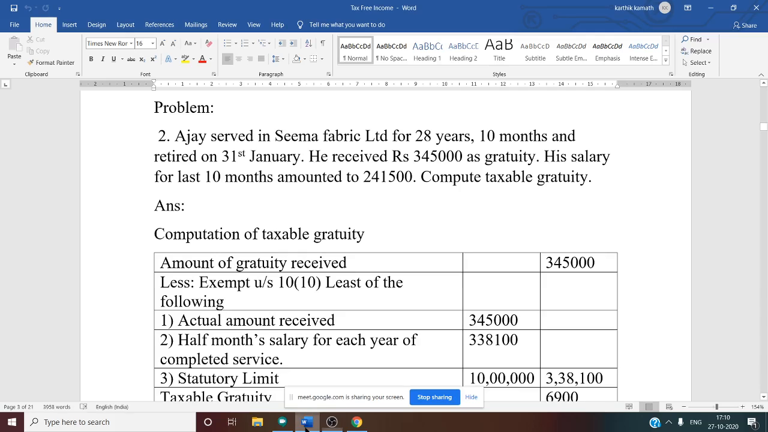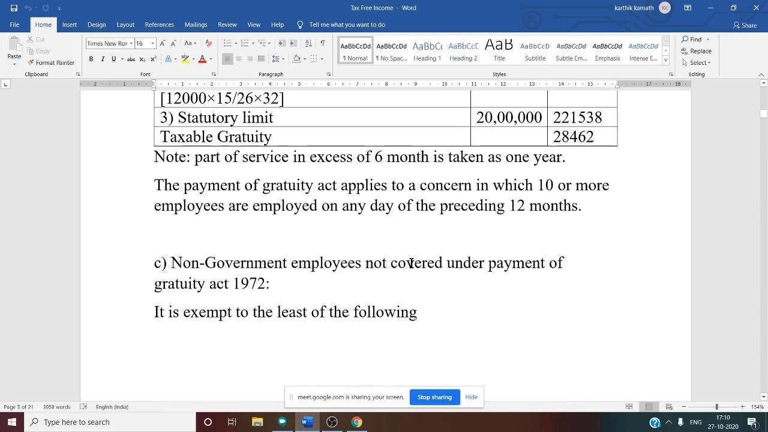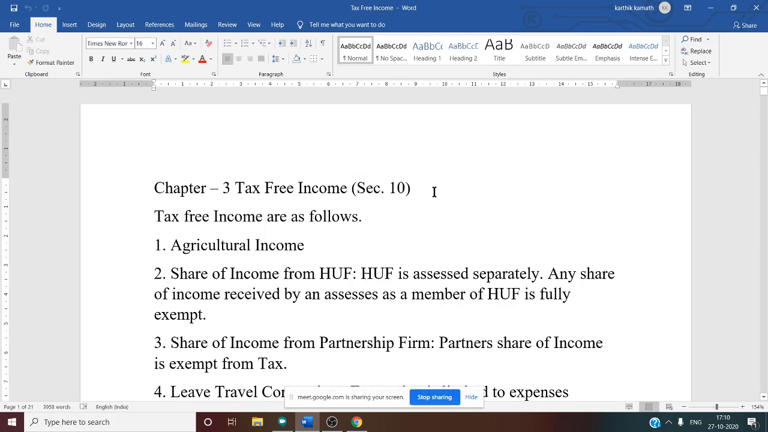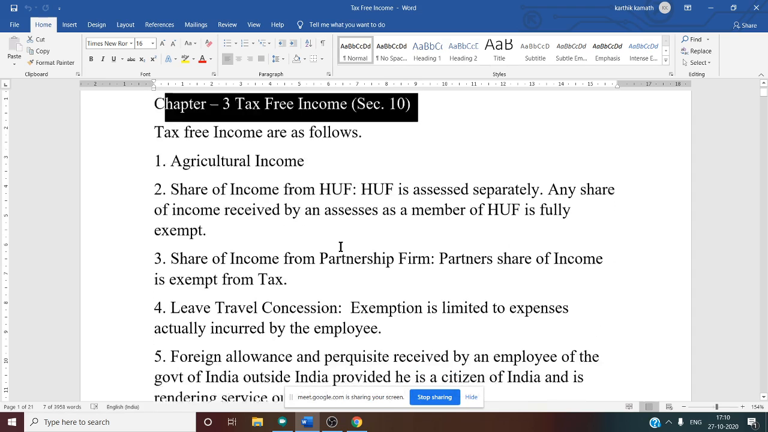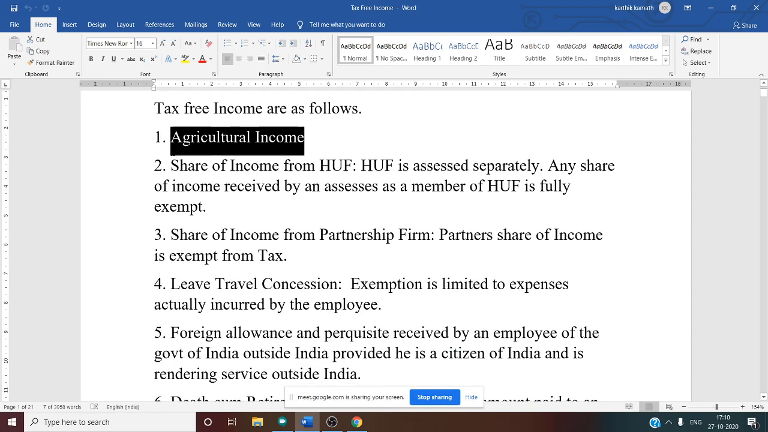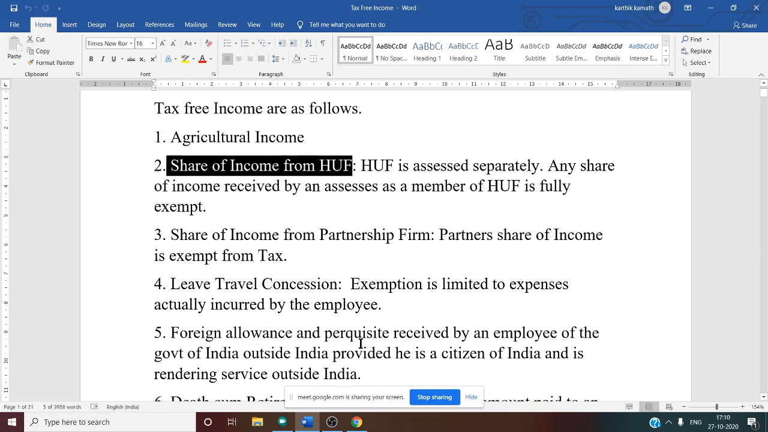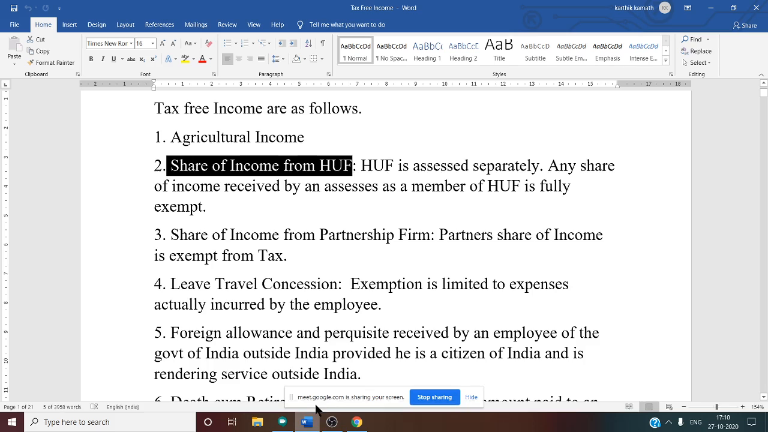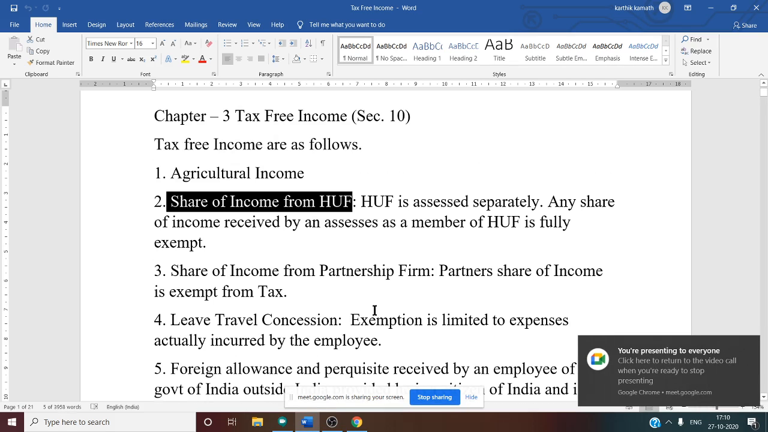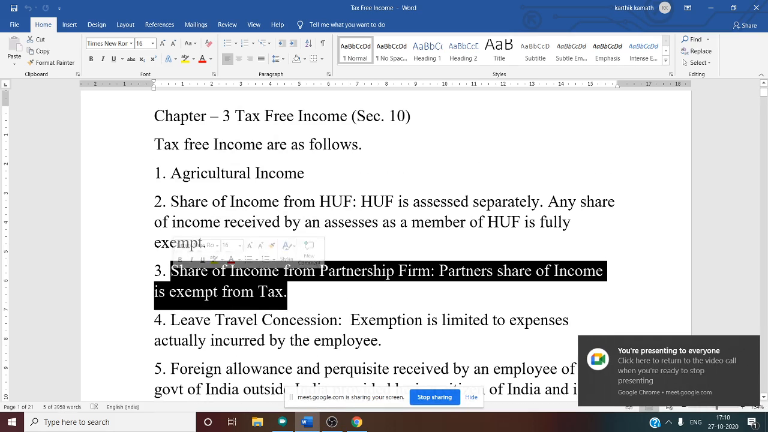Yes, till now we have discussed tax-free income. In the last class, we discussed tax-free income. Under that, we know the different categories of income which are tax-free, like agricultural income and share of income from HUF, that is, individual is treated separately and partner is treated separately, like share of income from partnership firm.